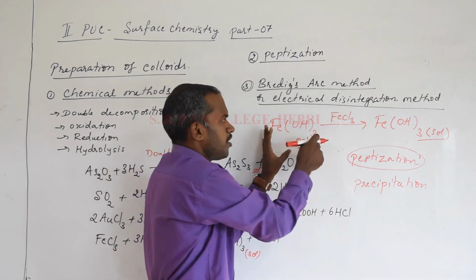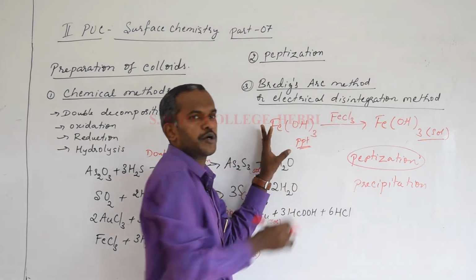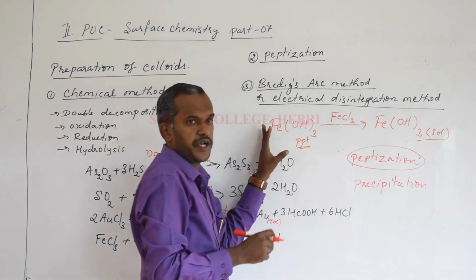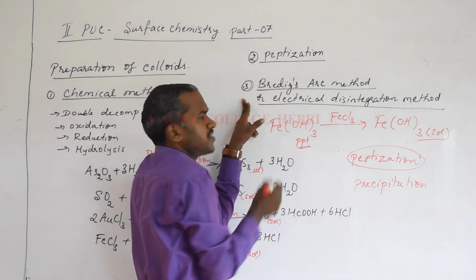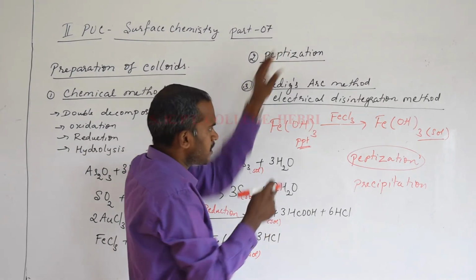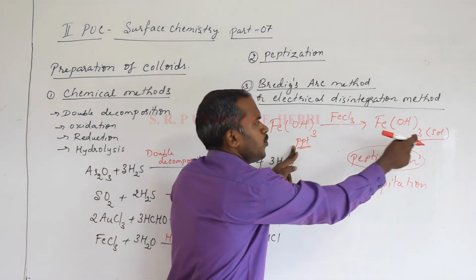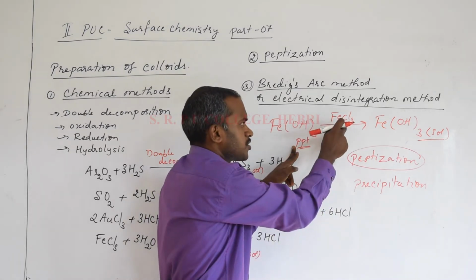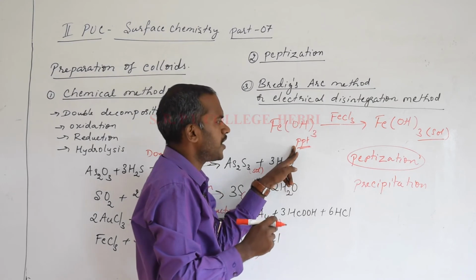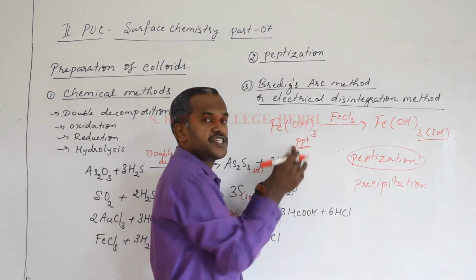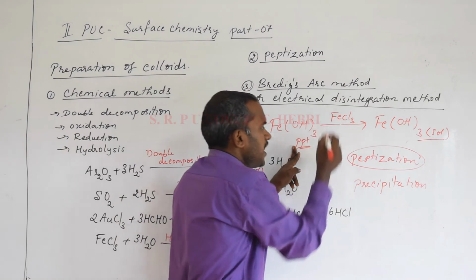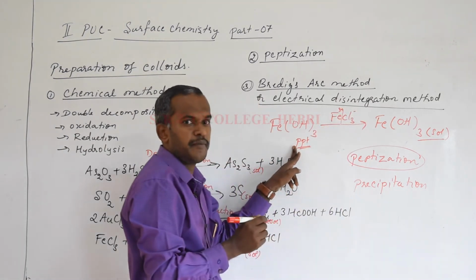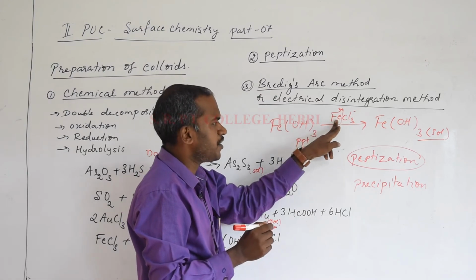Ferric ion was the common ion there, so the charge on the colloidal particle also depends on the ions which are accumulating. So remember, what is peptization? It is a process of converting a precipitate into a colloid by the addition of an electrolyte. Generally the electrolyte added contains a common ion. There comes a phenomenon called preferential adsorption. When I add FeCl3, it splits into Fe3+ and Cl-. Among these two ions, the ferric ion accumulates.